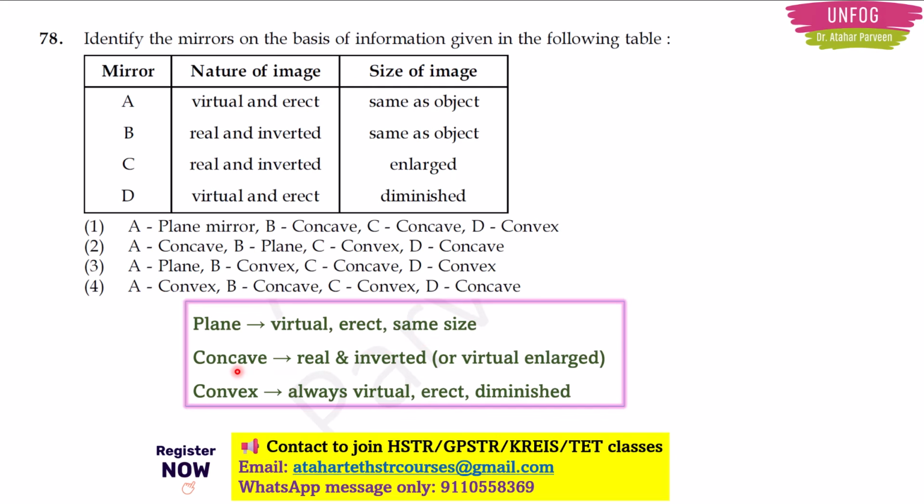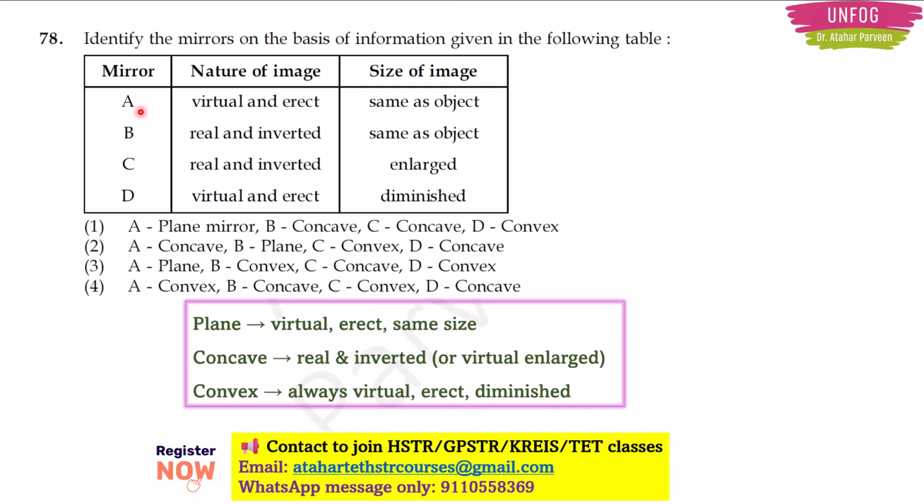For a concave mirror, the image is real and inverted, or it can also be enlarged and virtual. For a convex mirror, the image is always virtual, erect, and diminished. Now using this knowledge, you can easily answer the question.